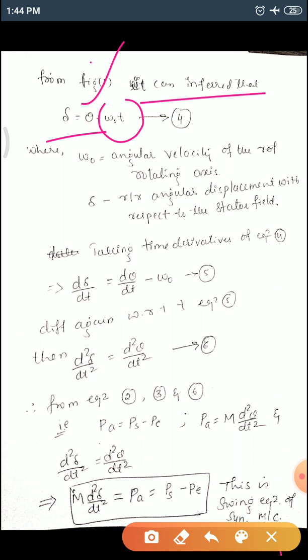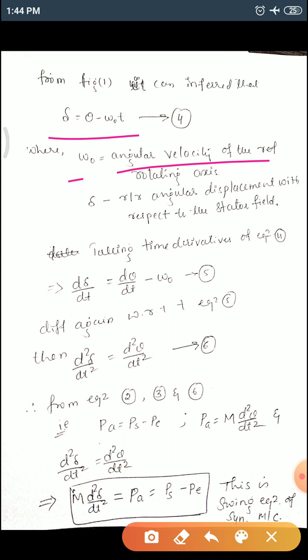So therefore this equation we can write. Once we have taken this equation, here we can define omega naught as the angular velocity of the machine with reference to the rotating axis. Delta is the rotor angular displacement with respect to the stator field. Now we'll take the differentiation of this equation with respect to t. Then d delta by dt equals d theta by dt minus omega naught, because omega naught t is there, so if you are differentiating with respect to t, it will be omega naught.